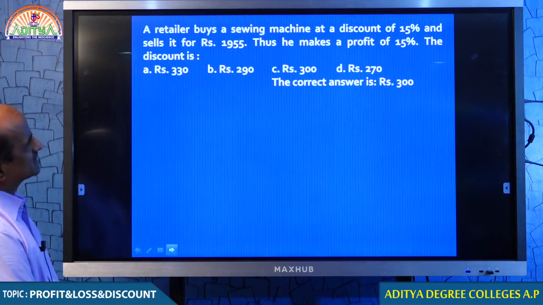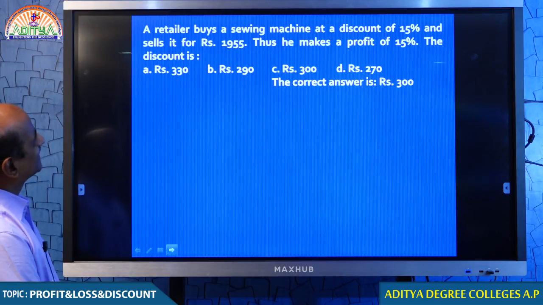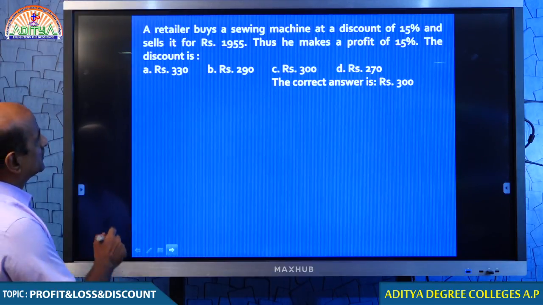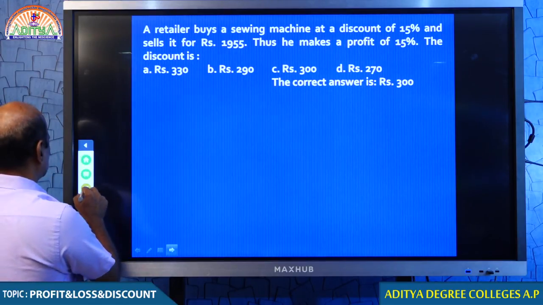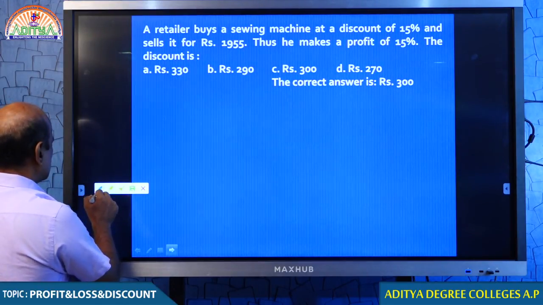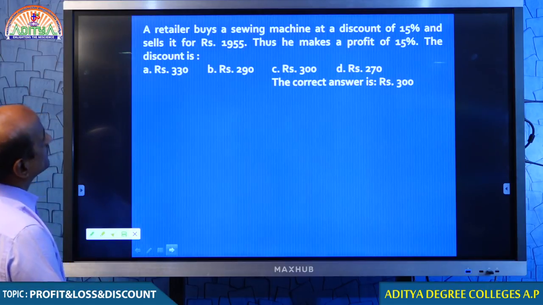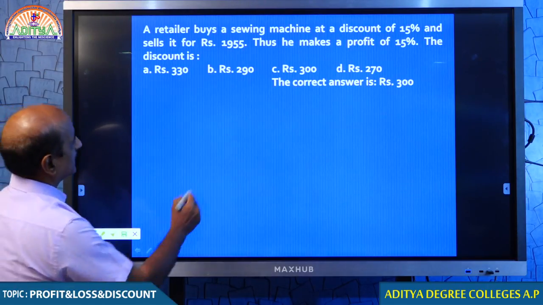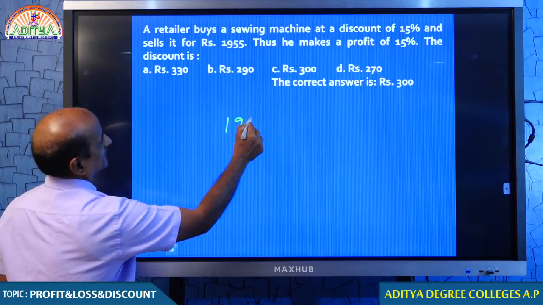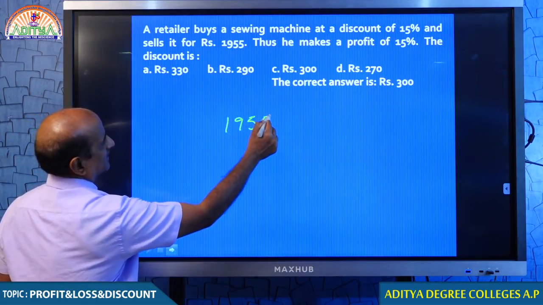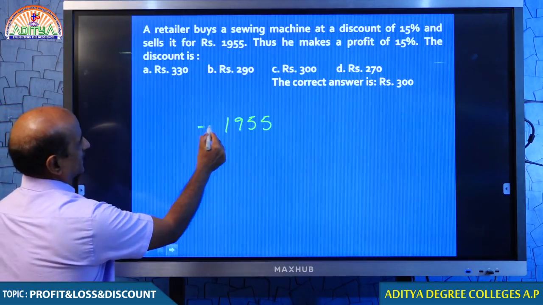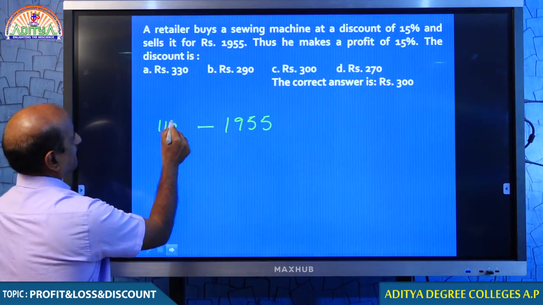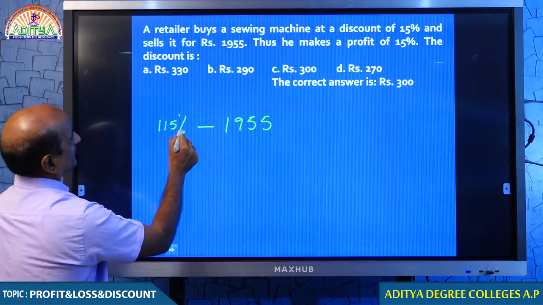Similar one, my dear students. So, please check what you are asked to find: the discount. Very simple. I give you a very simple technique for this question, my dear students. He sells it for what rupees? He sells it for 1955. By selling at 1955, he makes a profit of 15%.